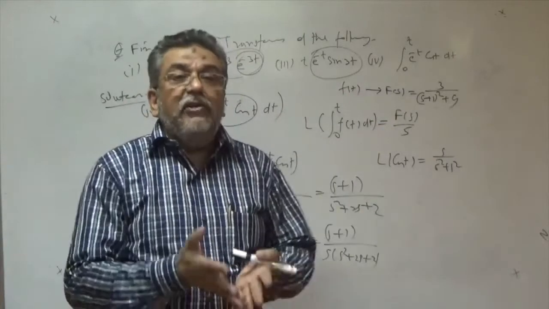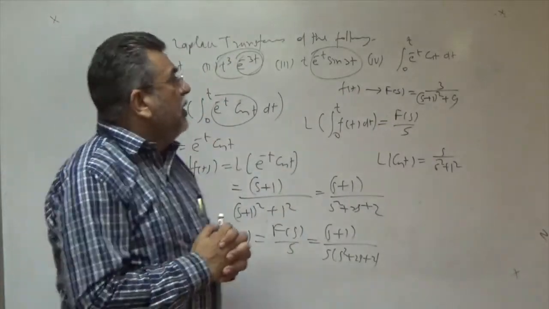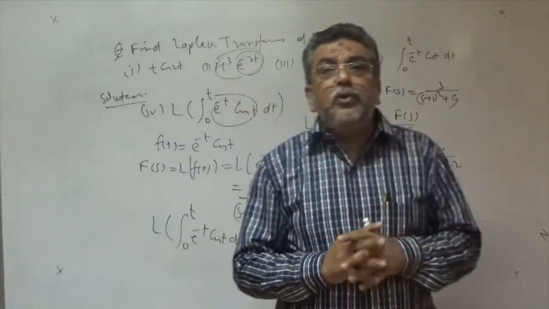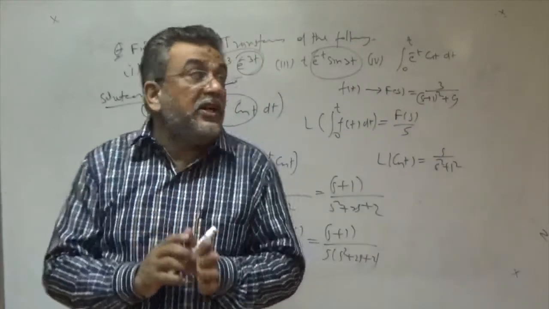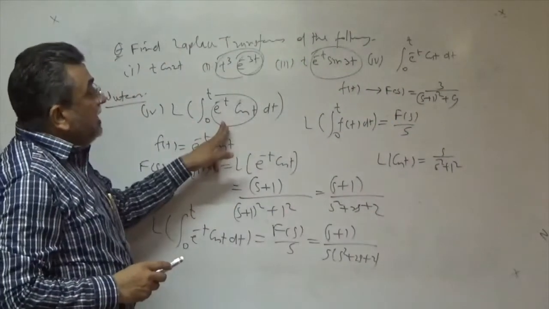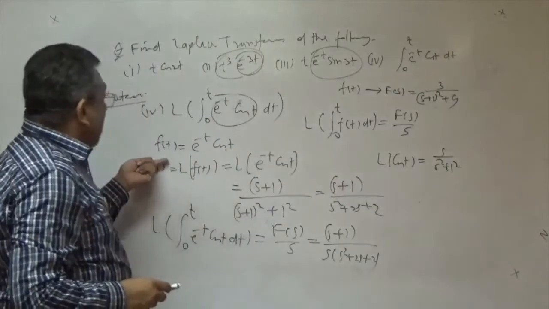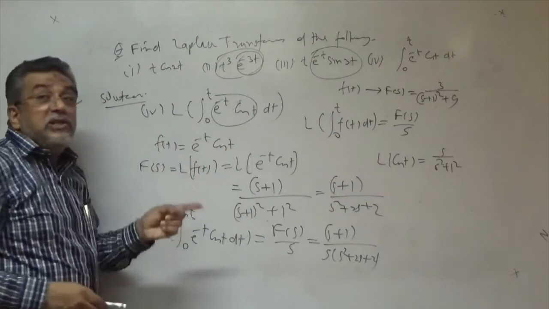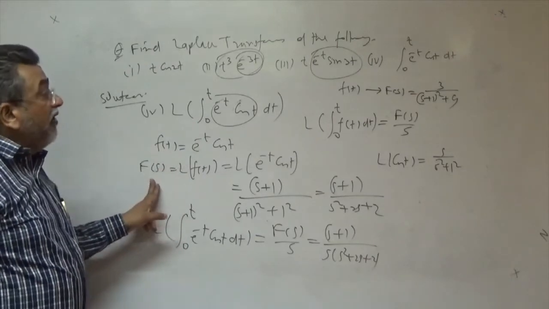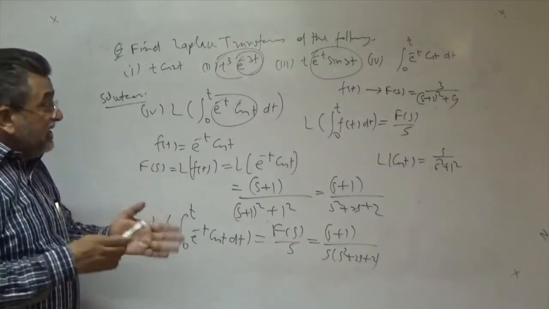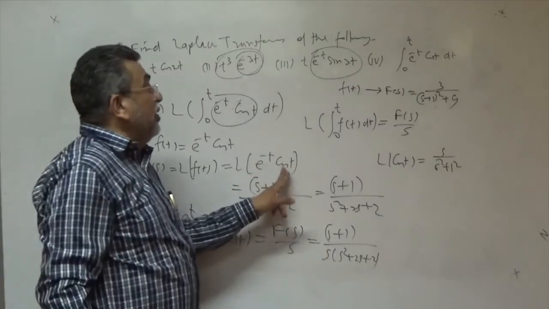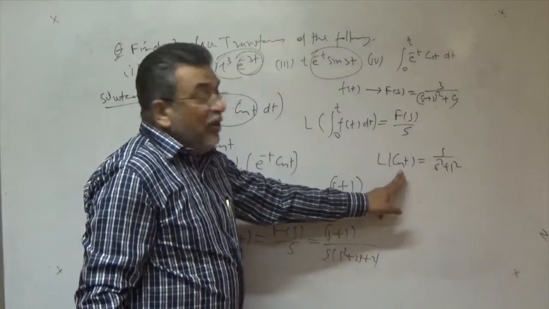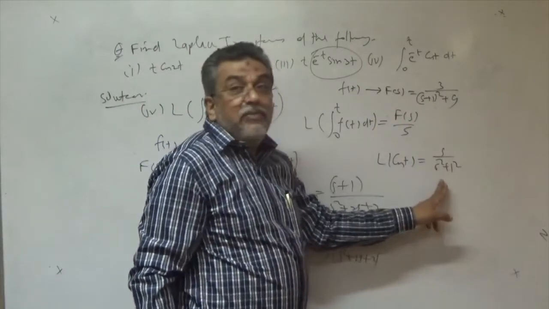So first of all, whenever there is any sum, you have to check what is f(t). You have to find what is the actual function. Here you see that we compare this with this, so we get f(t) is equal to this. So first we have to calculate the Laplace transform of f(t), and that is your capital F(s). And that is also a function of a function. There is a chain of functions, e to the power minus t into cos t. The original function is cos t, the Laplace transform of cos t, you know, is s upon s square plus 1.